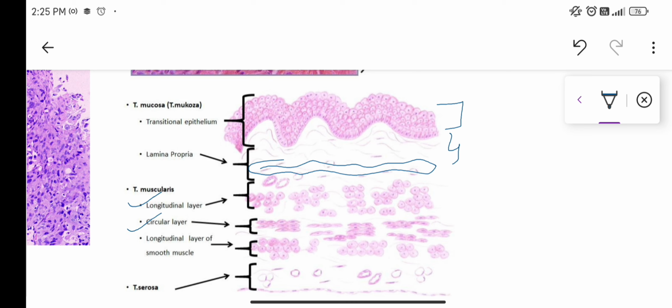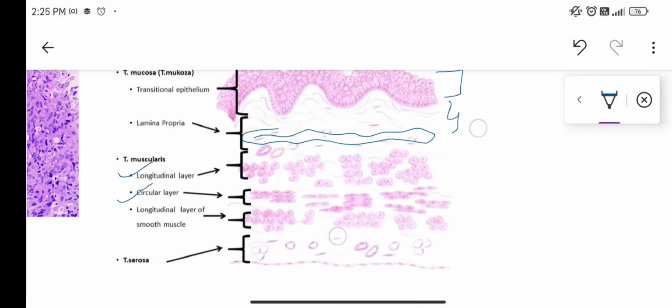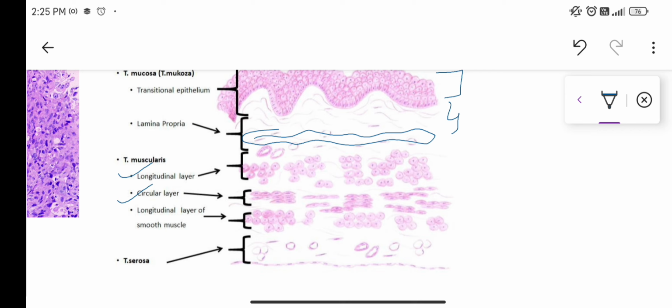This is opposite to the GIT: in the GIT the inner layer is circular and the outer is longitudinal, but in the urinary bladder the inner layer is longitudinal muscle, whereas the outer layer is circular. Then the outermost layer is the serosa, made up of fat and other tissue.